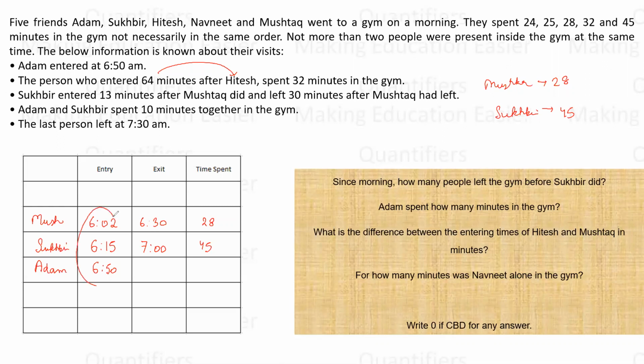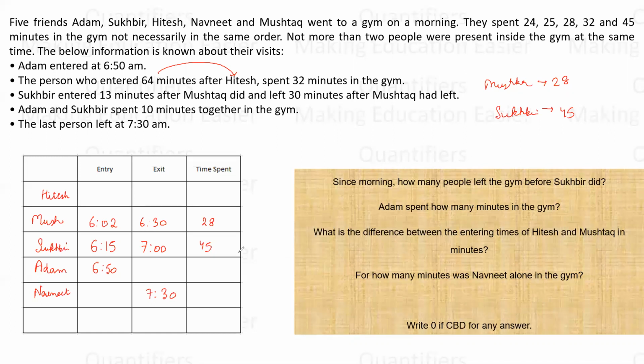And since they are tightly packed, Hitesh cannot come between them, right? So where must be Hitesh? Hitesh must be here. And who is the last person then? The last person is Navneet, right? And he is exiting at what time? He is exiting at 7:30 p.m.